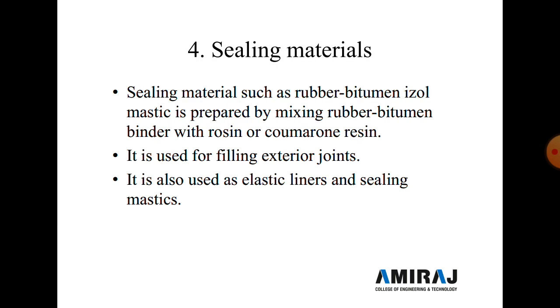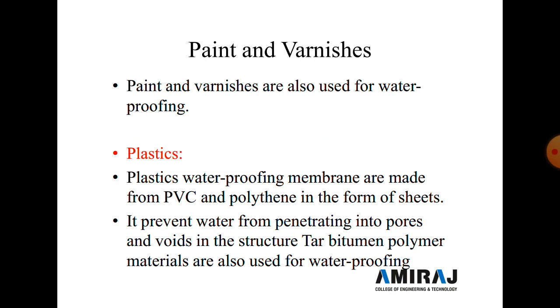Now the fourth classification is sealing material. Sealing materials such as rubber bitumen, izole, mastic are prepared by mixing the rubber bitumen binder with rosin, and it is used for filling exterior joints, and it is also used for elastic linear and sealing mastic.